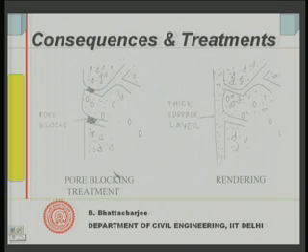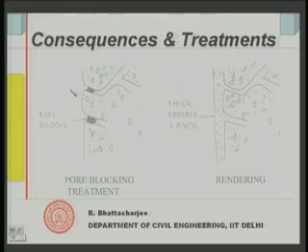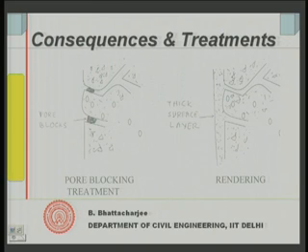Two other kinds of surface treatments are pore blocking treatments, but that is usually for concrete and mortars, not for bricks. These go into the concrete system and react with calcium hydroxide in the cementitious system, and that will block the pores there. This is called pore blockers, right. There are several sorts of crystalline pore blocking treatments available. Again, details we will not discuss, and this is more towards concrete rather than brick masonry. Mortars of course same thing, but these two systems are relatively costly.